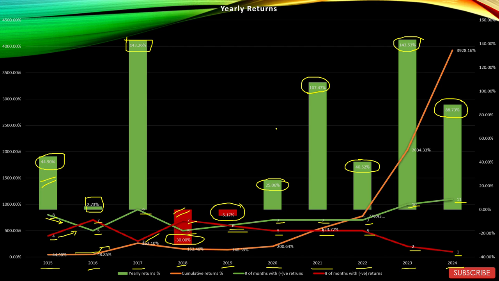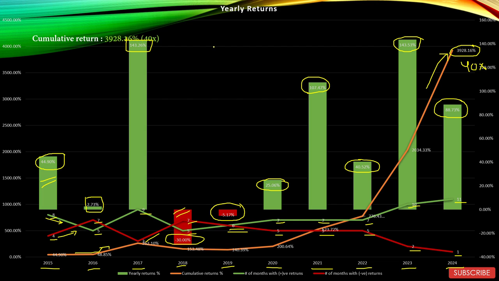a good sector it seems. If we check the cumulative growth over here and follow this orange line, we can see that the 10 years cumulative returns are 3,928.16%, which is over 40x. So 40x in the last 10 years, amazing returns. Let's see the key takeaways.